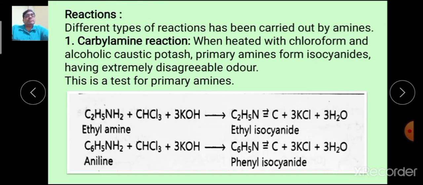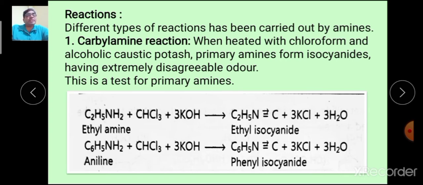Now, reactions of amines. The first one is carbylamine reaction. When heated with chloroform and alcoholic caustic potash, primary amines form isocyanides having extremely disagreeable odor.